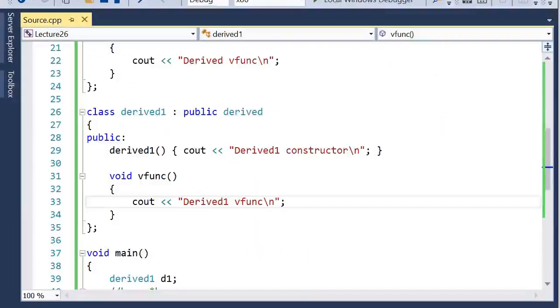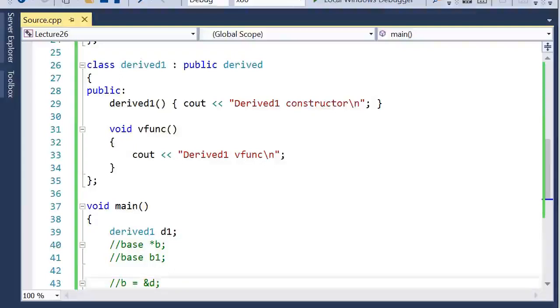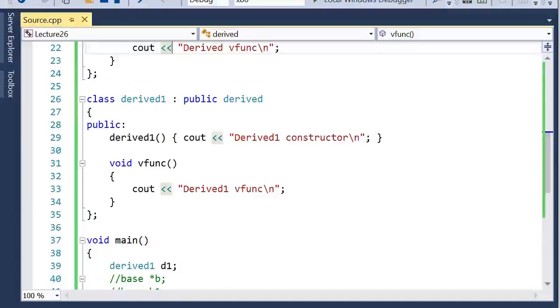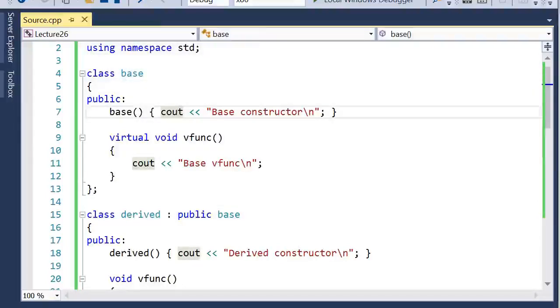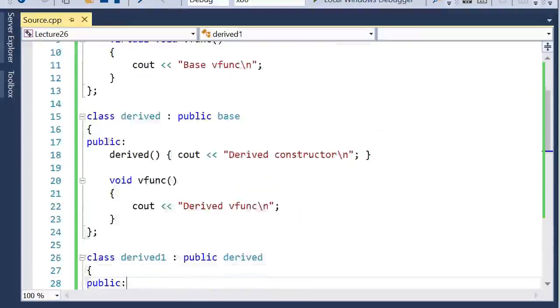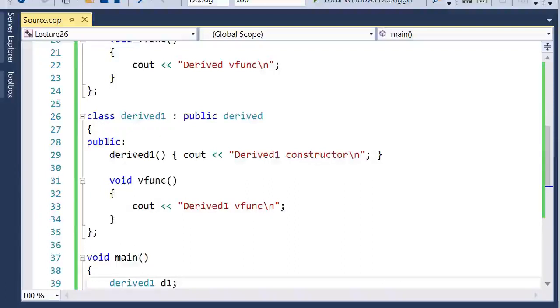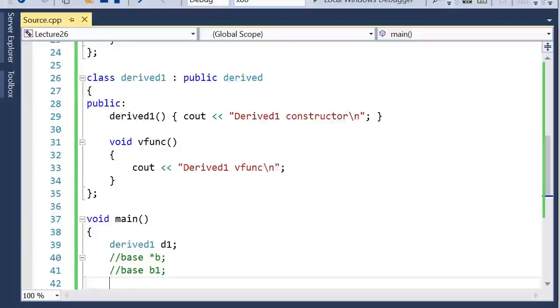The reason is that when you create this object, since we are using this inheritance mechanism here, first it will call the constructor of the base class, and that's why it first prints this statement. Then it will call the constructor of the derived class and print this statement. And finally it will execute this derived one constructor function, and hence it outputs this statement last. So that is how the constructor works in case of derived classes. Now I'll talk about the virtual destructor.